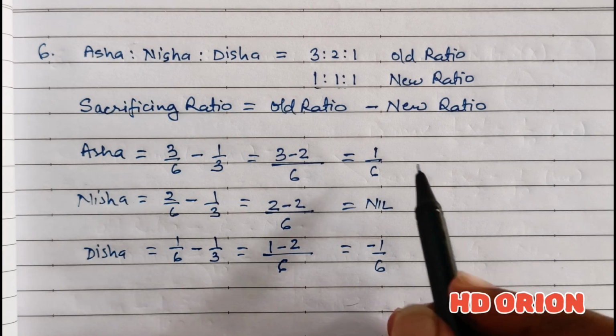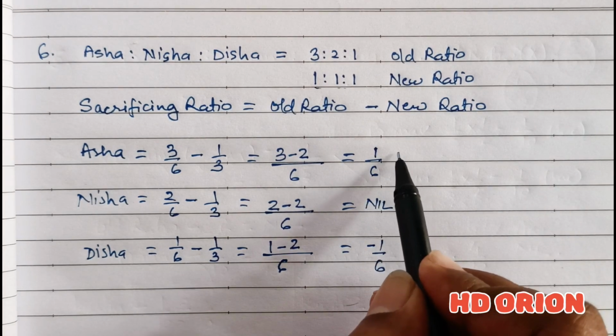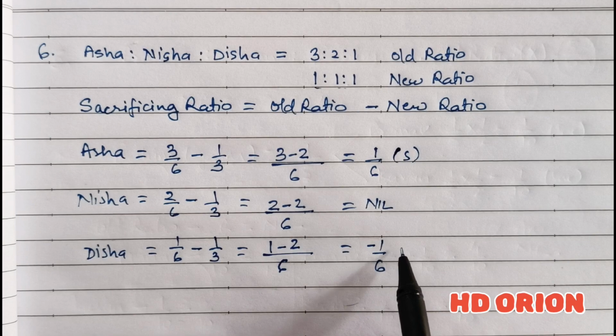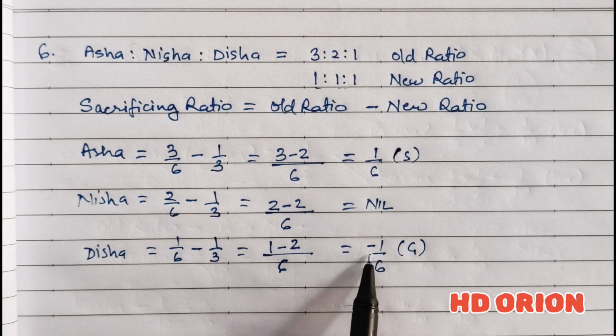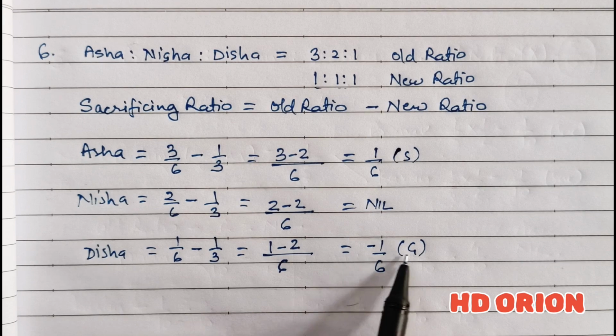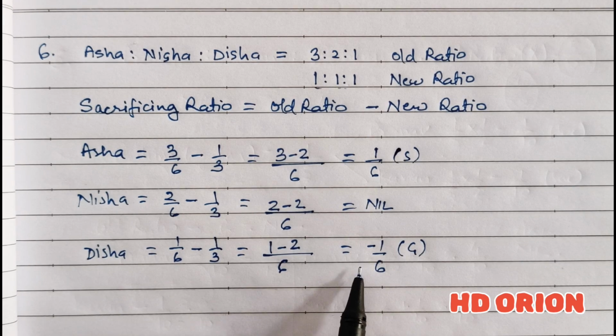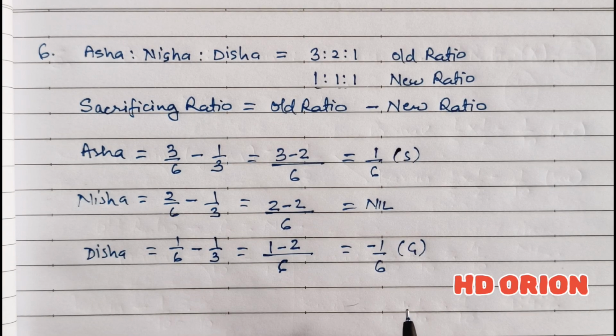So here we can see that Asha is sacrificing, whereas Disha is gaining. Why? Because Disha's calculation is in minus, it is negative. So reverse of sacrificing ratio is gaining. So it has gained. Now we should know who will be debited and who will be credited, because we have to pass a journal entry.